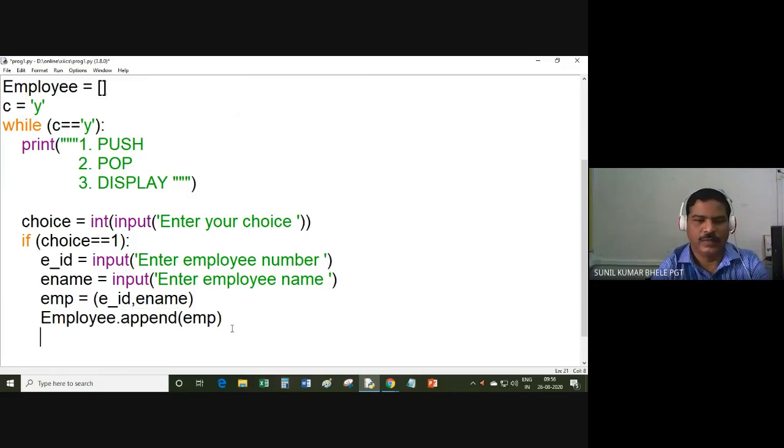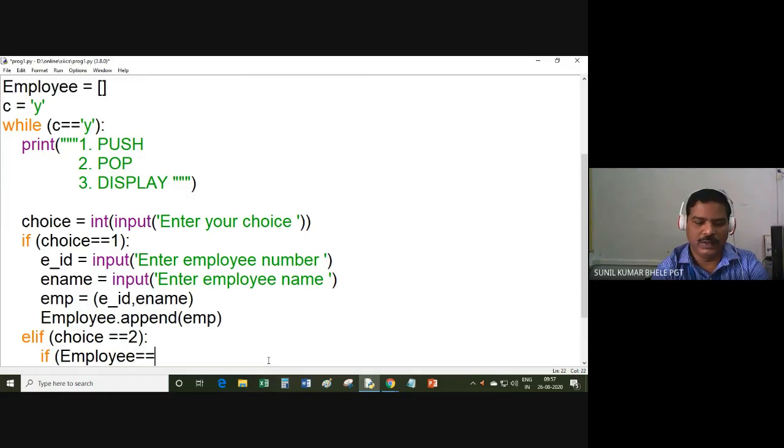Now I'm using elif, and if choice equal to 2, choice equal to 2 means the user wants to delete an element from the stack. He is performing pop operation. So first you have to check whether that list is empty or not.